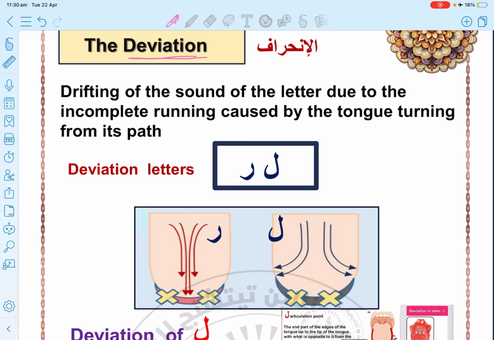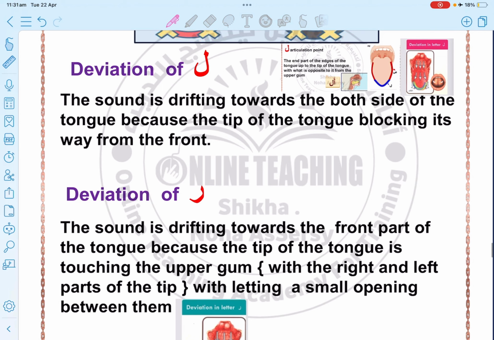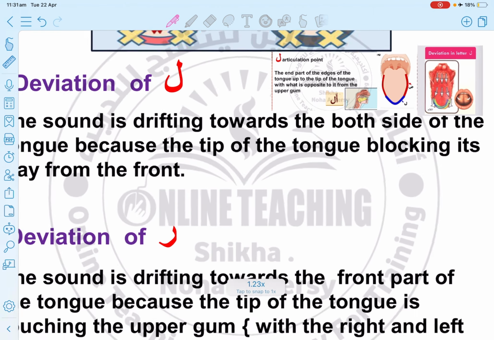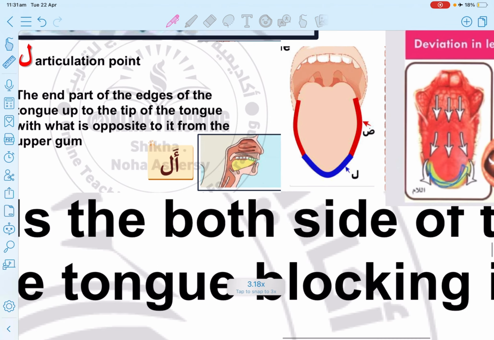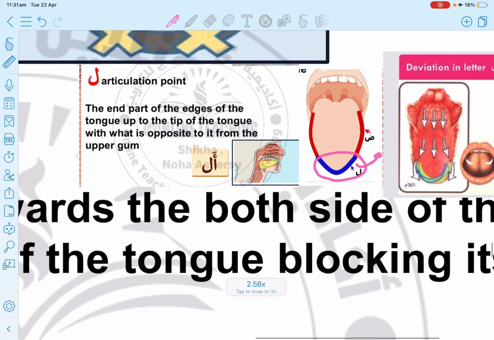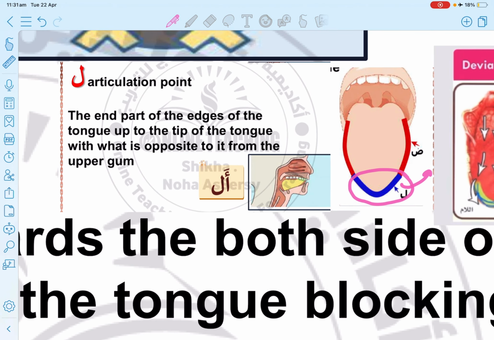In this lesson, inshallah, we will see how each letter is deviated. As we know, the lam is articulated from... what is the articulation point of the lam? It's the end part of the edges. This is the articulation point of the lam with the gum. Like when you say al, this area will touch the gum.